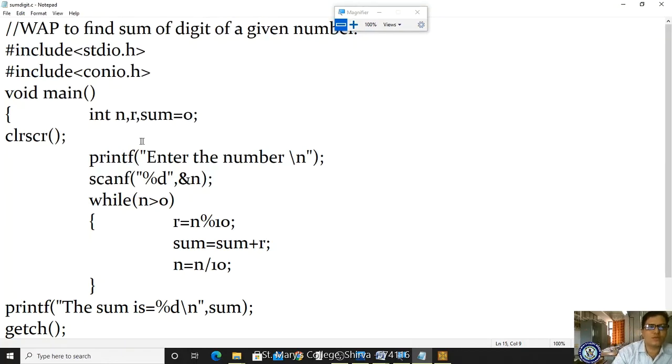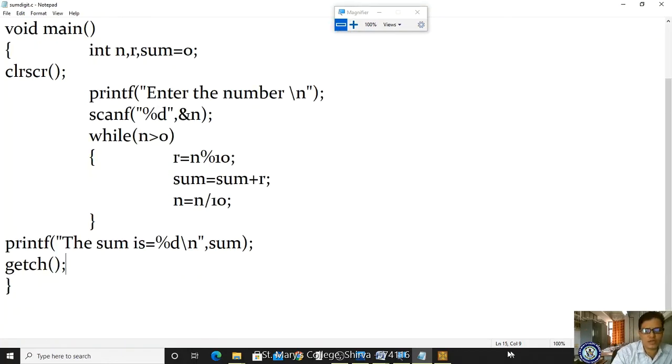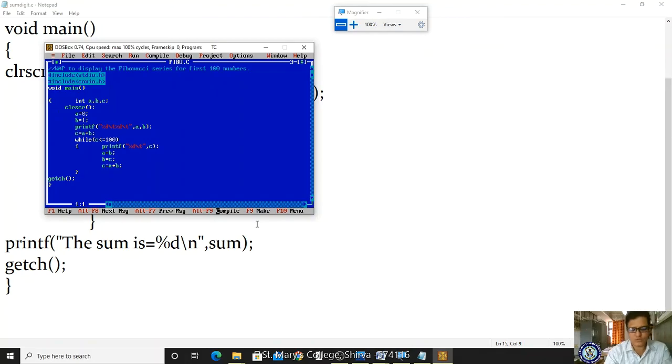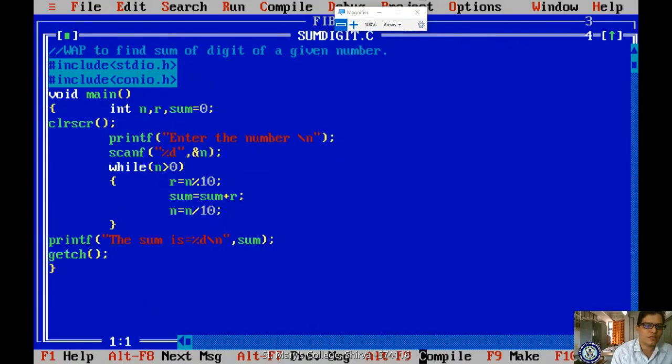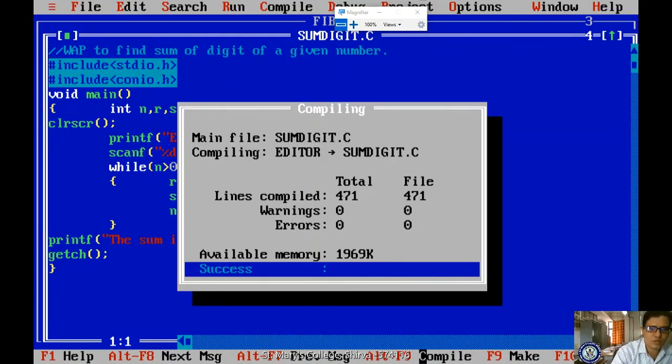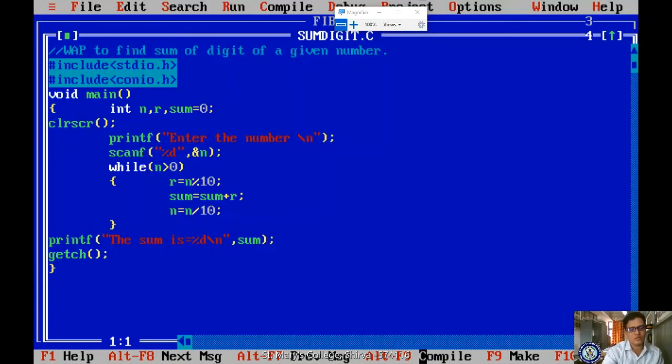So this is a very important logic. Okay, please keep in mind. I'm opening my editor and pressing enter and opening F3 and it is sum of digit dot c. Clear? So this is my program. I'm compiling and I'm running. Suppose if I enter 1 2 3, I'm getting 6. Got it? If you enter another number 3 2 1, what will it get? It is also 6. Clear?